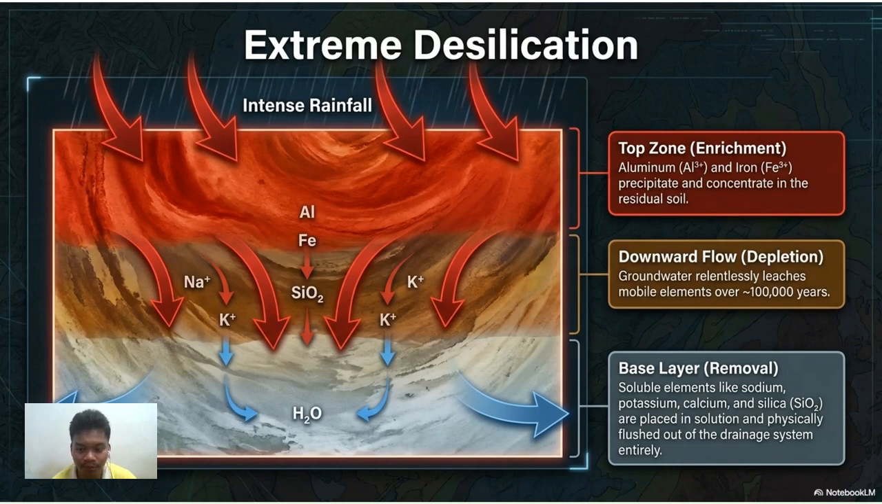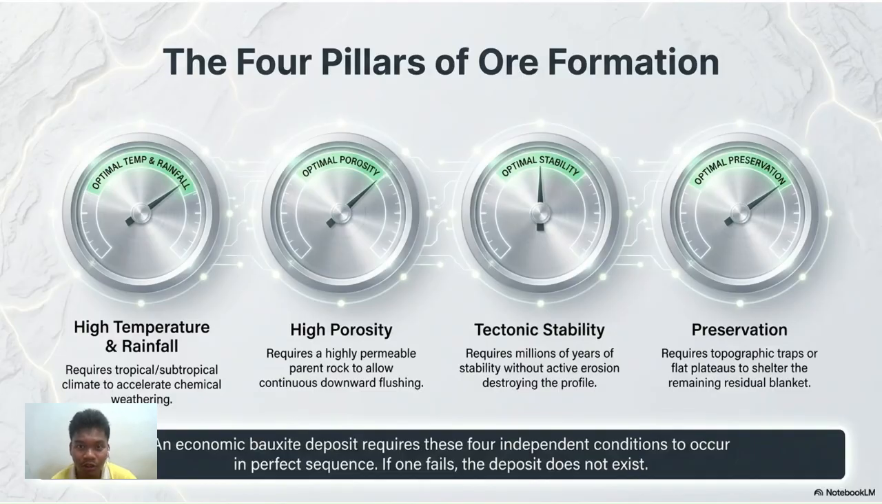Soluble elements like sodium, potassium, calcium, and silica are placed in solution and physically flushed out of the drainage system entirely via the groundwater. The four pillars or factors in bauxite ore formation is high temperature and rainfall. This is usually associated with tropical or subtropical climate.